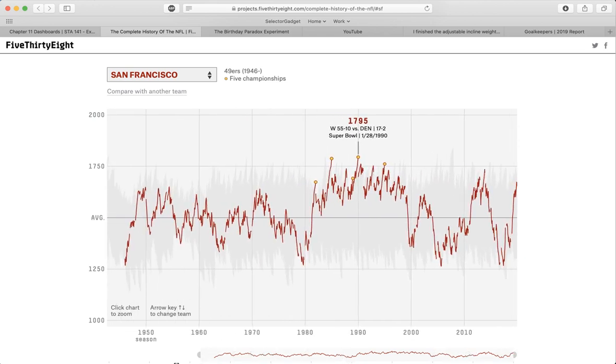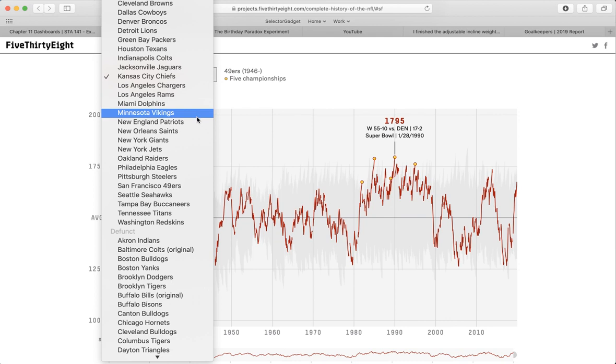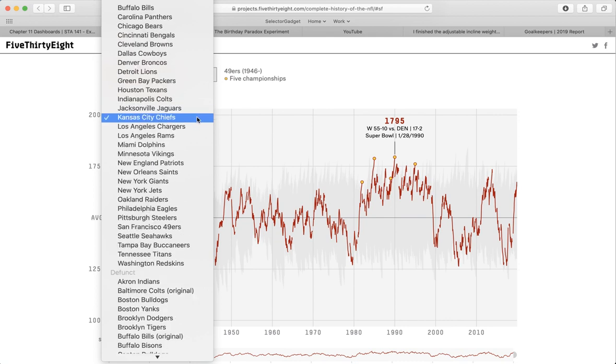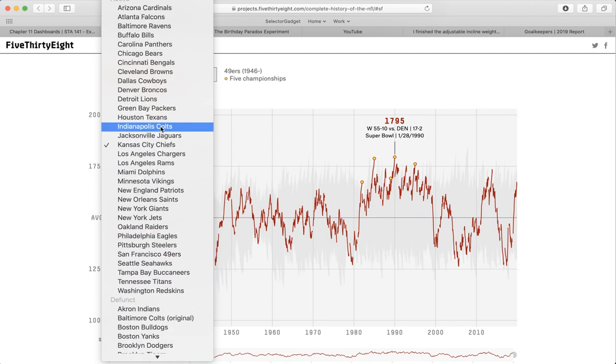This is pretty interesting, but the critical aspect is that many people don't care about the San Francisco 49ers. What they might care about is their own favorites. And so you can scroll through all of the NFL teams. There's a bunch of defunct teams as well, but there's all of the current ones. Now, maybe we care about the Jacksonville Jaguars.